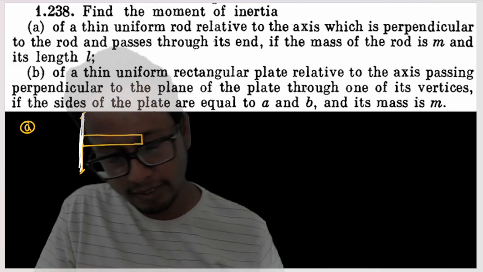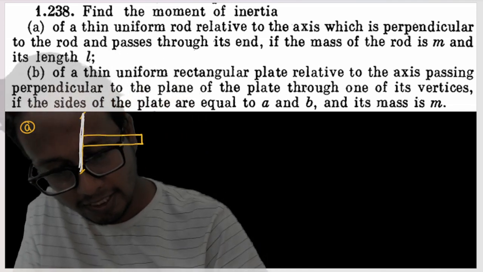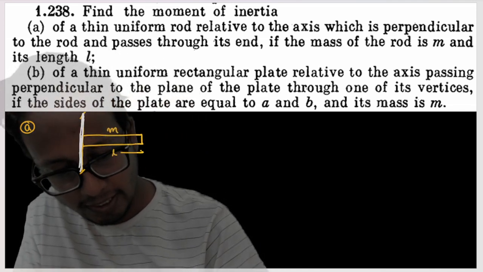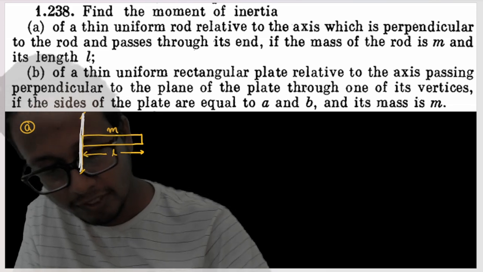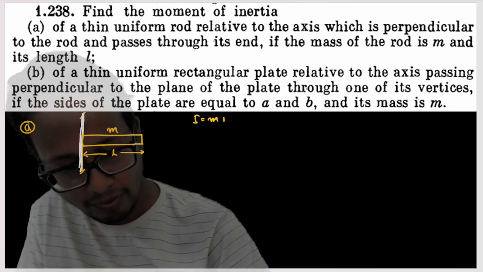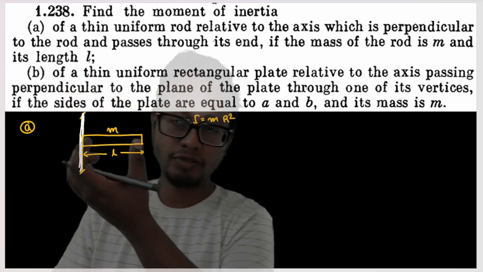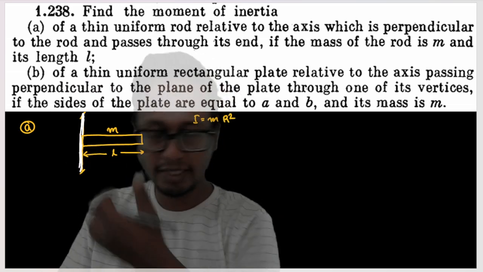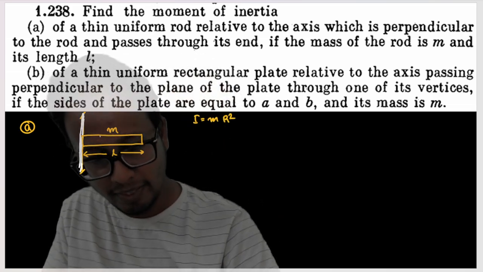So moment of inertia is nothing but... the mass of the rod is given as m, the length of the rod is given as l. What is the formula for moment of inertia? I is equal to m into r square. So this is a continuous body, so you have the intuition that we must integrate it. So for integration, I take my element.